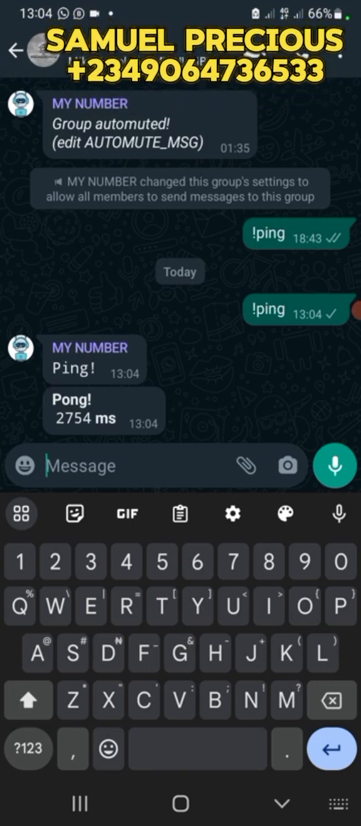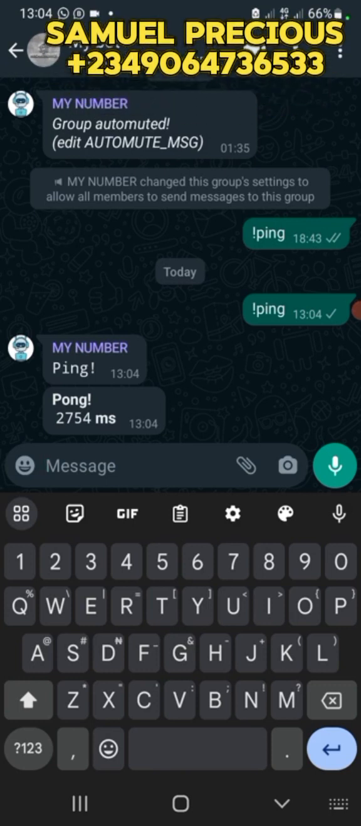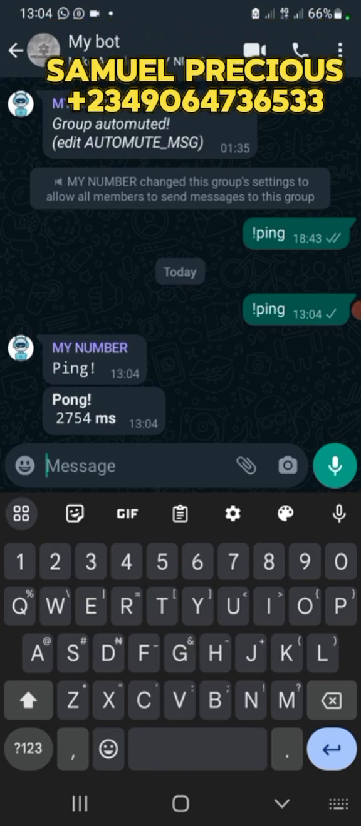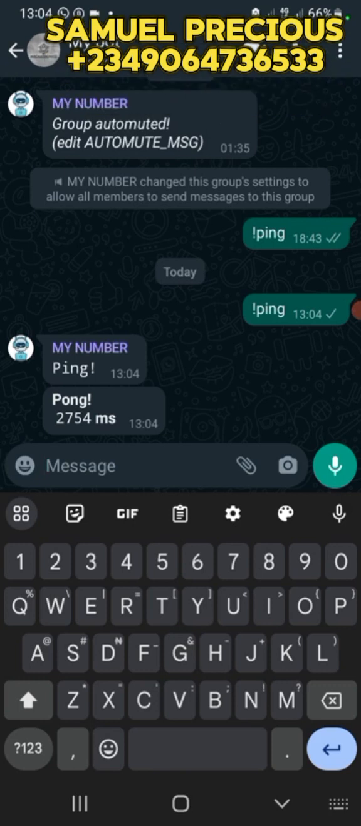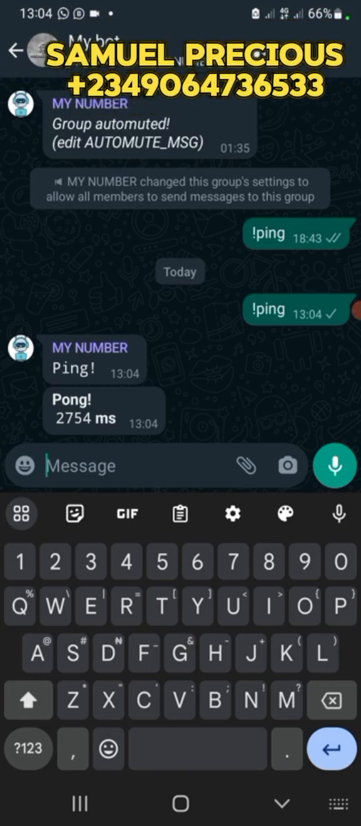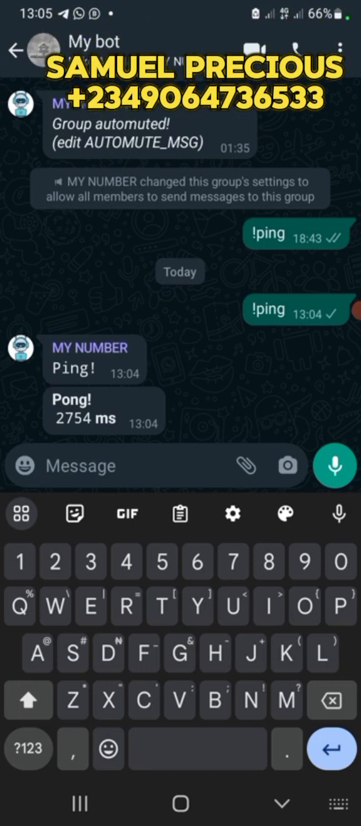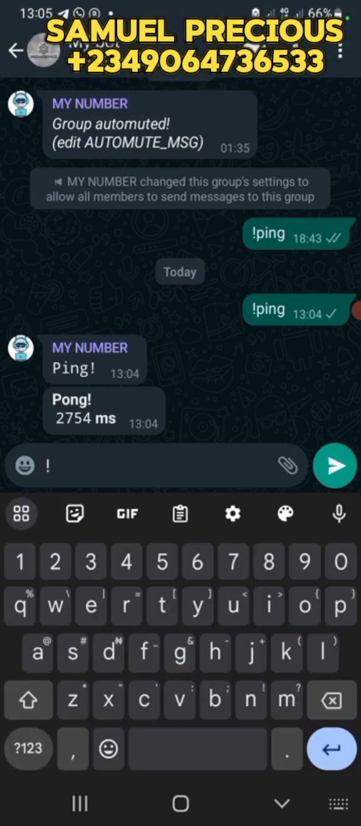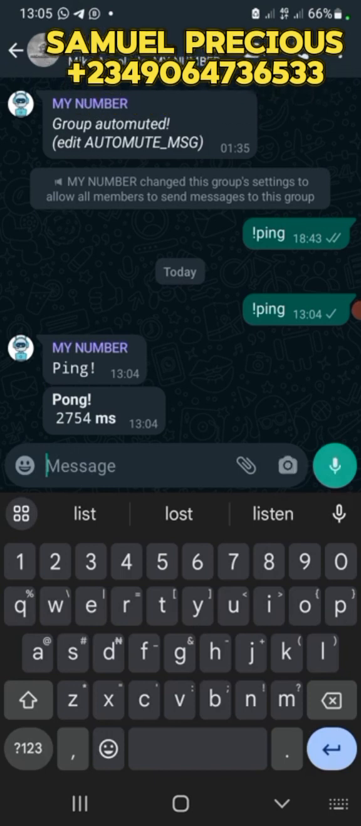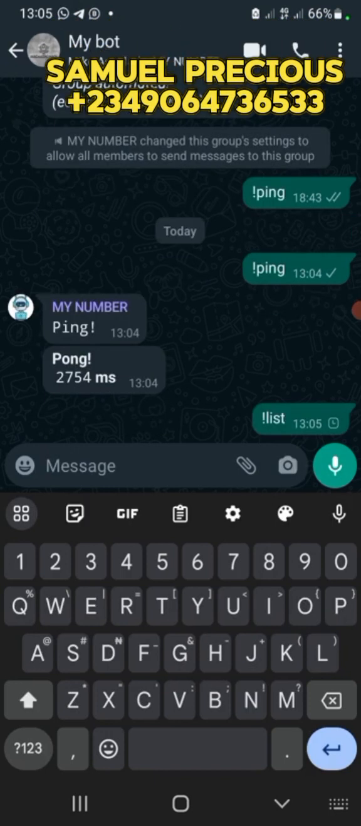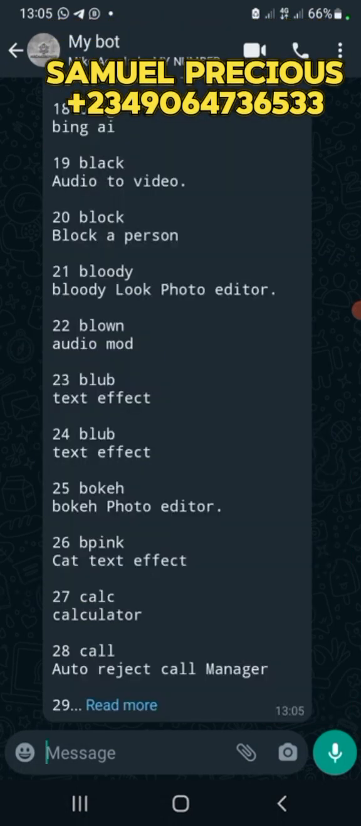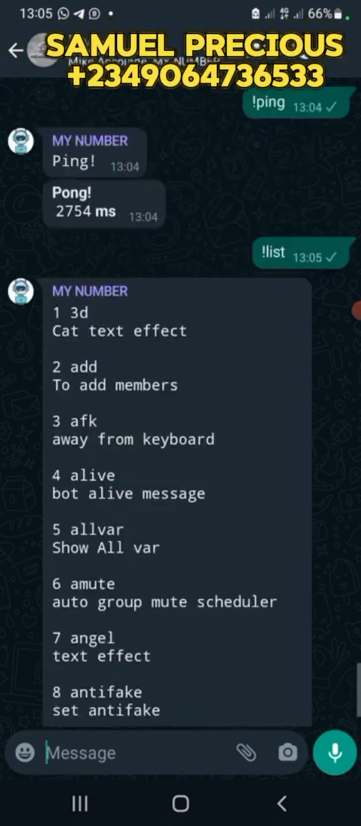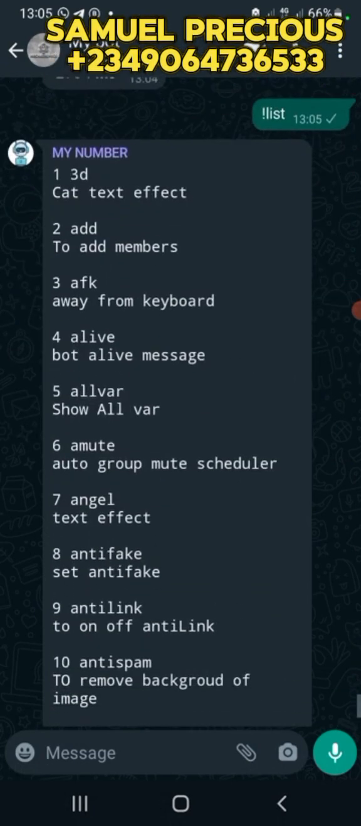Before your bot can function in a group, the bot must be an admin. That's what you should know. To check all the commands, and then start testing each of them if you really want to explore, use your prefix and write list. List will list out the commands. There are many ways to do that: you can use list, you can use menu. This is list now.